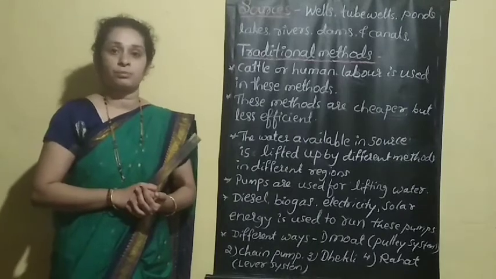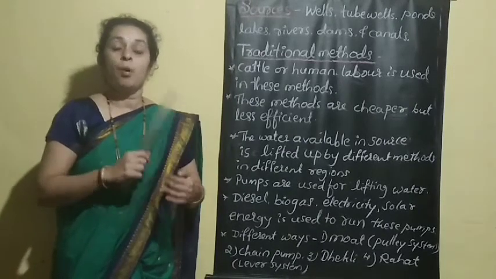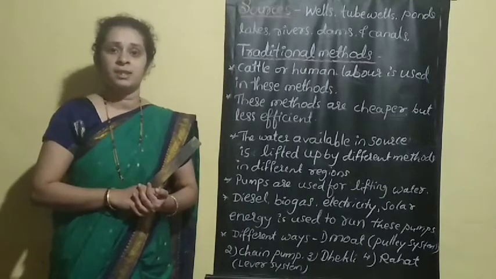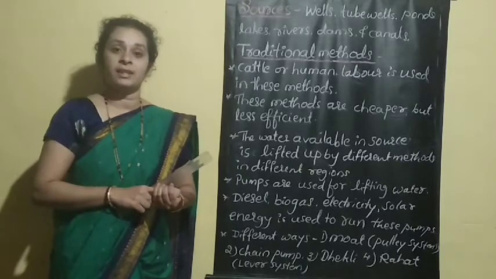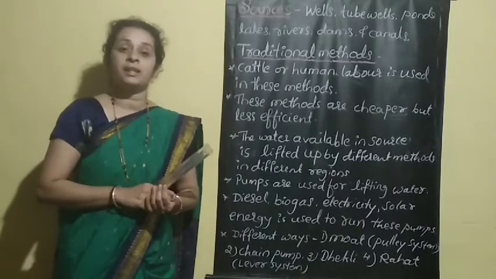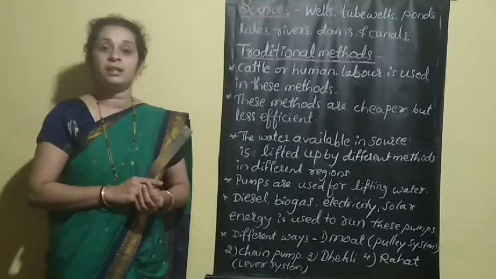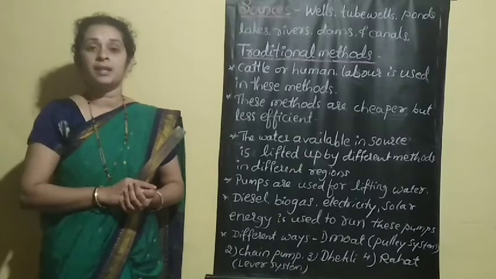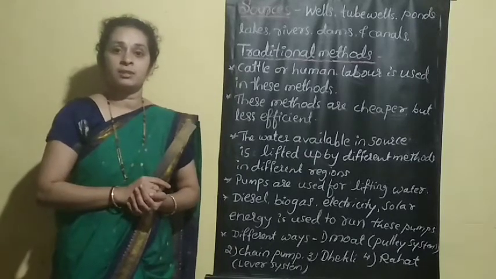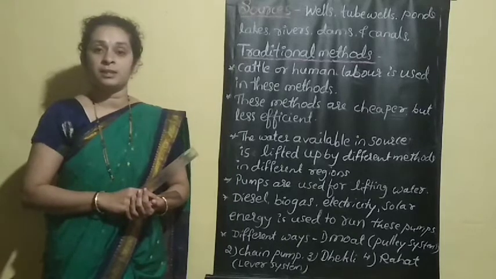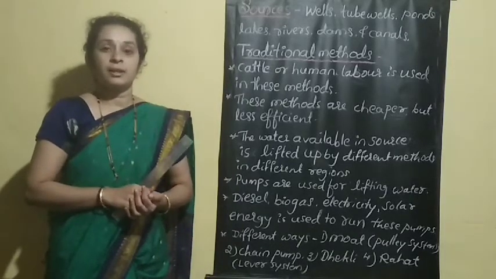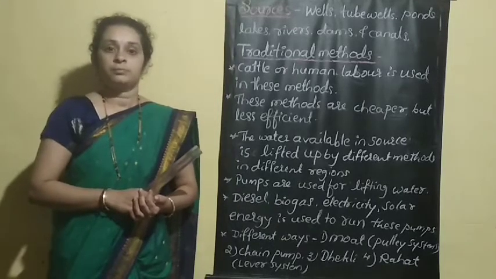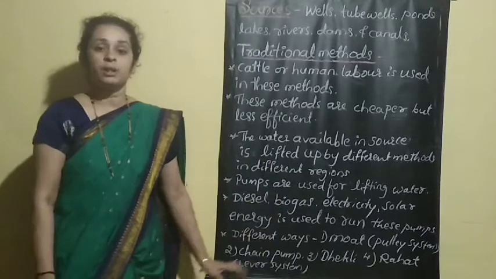In the next class, we will discuss the modern methods of irrigation. Can you guess what they are? They are the sprinkler irrigation system and the drip irrigation system. You already studied drip irrigation in 7th standard, but we will discuss it in detail again next class. If you have any doubt on this topic, you can ask.